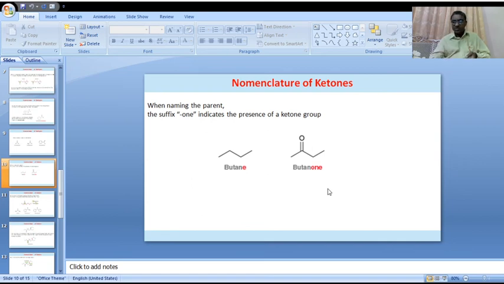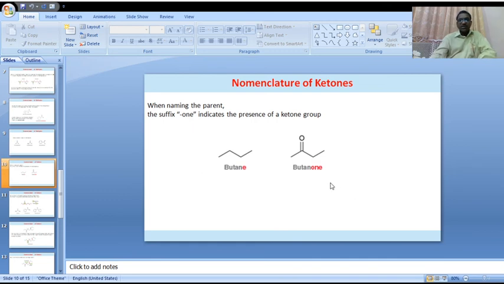In the IUPAC system, dimethyl ketone has 3 carbon atoms, so its alkane chain is propane. In that propane, the "e" is replaced by "one". The 3-carbon ketonic compound is named propanone.